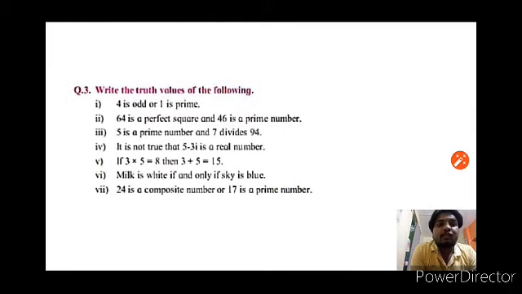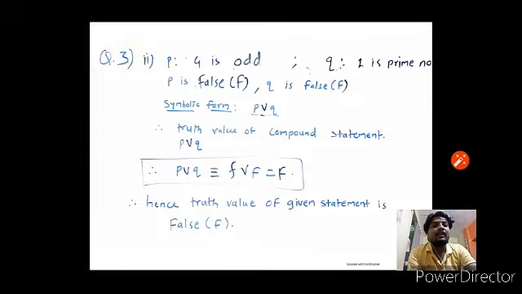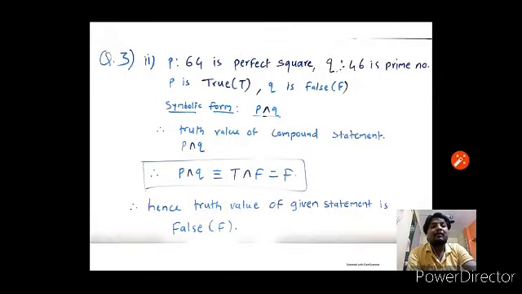64 is a perfect square and 46 is a prime number. It is a compound statement connected with and. Therefore, P is 64 is a perfect square and Q is 46 is a prime number. P is true because 64 is a perfect square, 8 squared is 64. Q is false. Why? Because 46 is not a prime number. Given statement in symbolic form is P and Q. It is a conjunction statement.